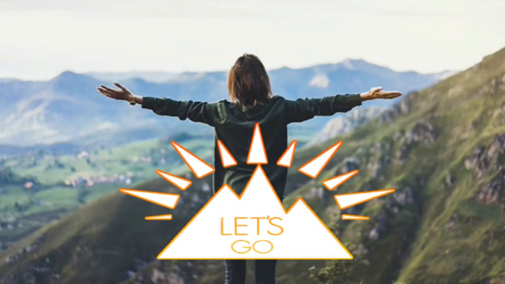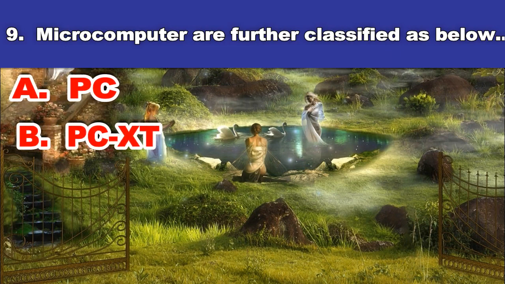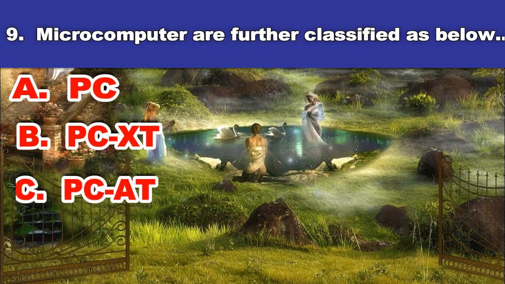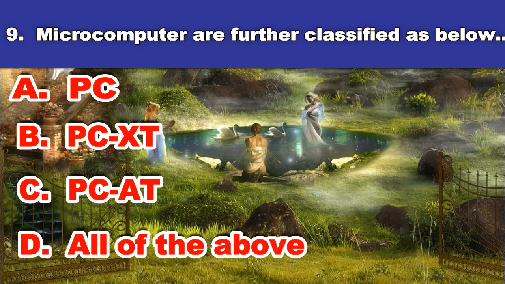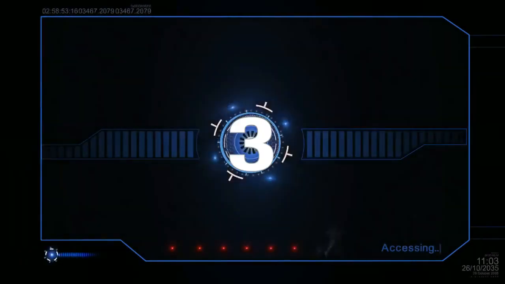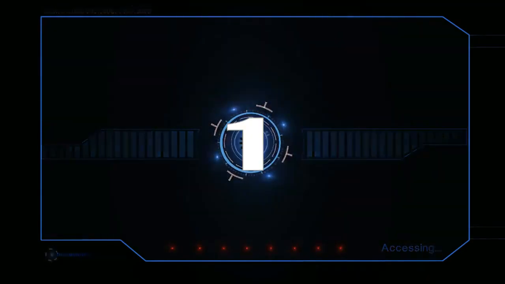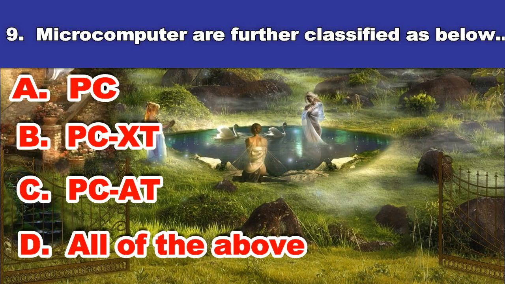Ninth question. Microcomputer are further classified as below. A. PC. B. PCXT. C. PCAT. D. All of the above. And the answer is all of the above.